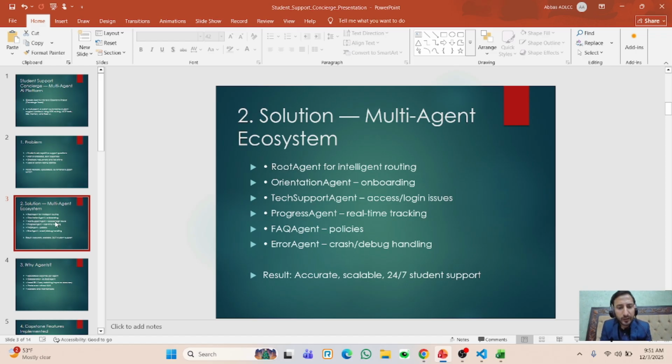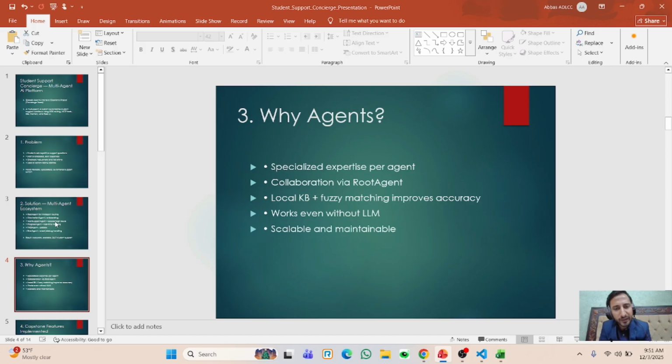So the result we have is 24/7 student support and, most of the time, accurate results. Why agents? We made agents specialized per category. For example, for orientation we have a specialized agent, for tech support we have a specialized agent, and all four agents collaborate under the root agent.